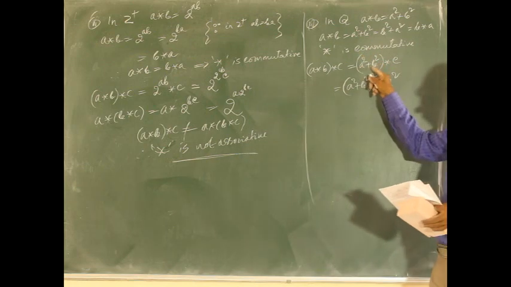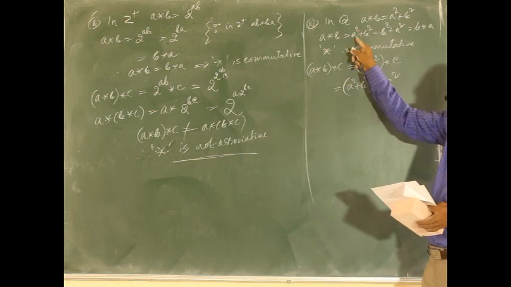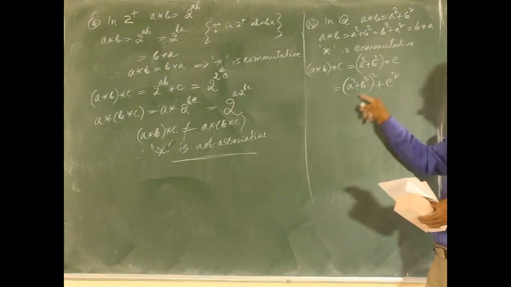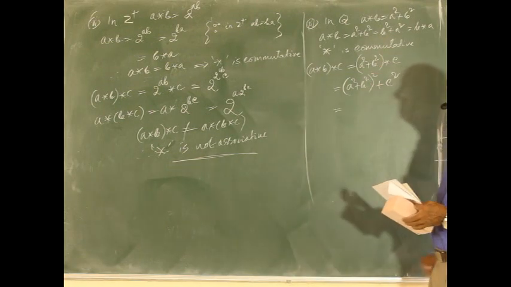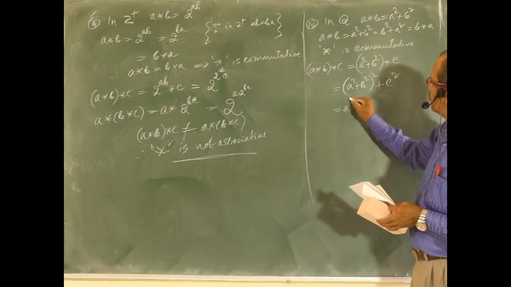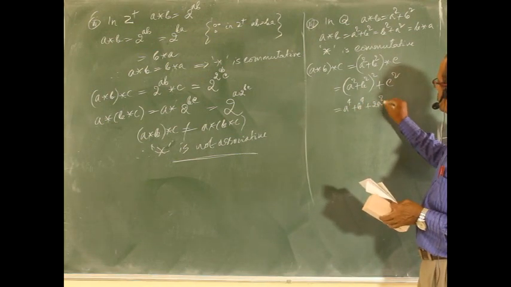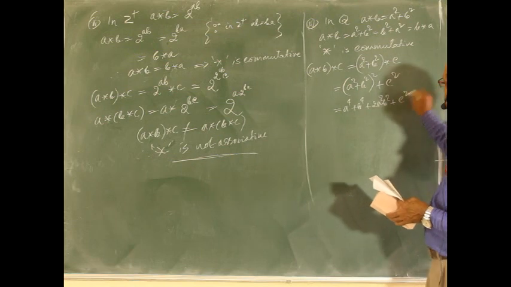Whatever number is here you have to square it. a*b means a square plus b square, so square it. Or it is actually a to the power 4, b to the power 4 plus 2a square b square plus c square.